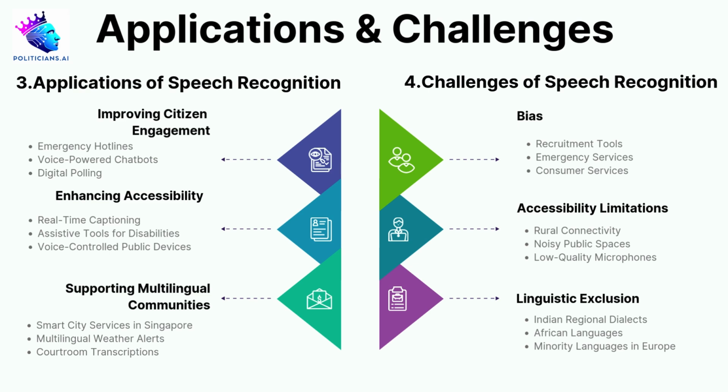Part 3: Real-world applications of speech recognition in public policy. Speech recognition is more than just a technological tool, it's a transformative force in public policy. Here are three ways it can be applied. 1. Improving citizen engagement. Speech AI allows governments to make services more accessible and responsive. Examples: emergency hotlines: speech recognition in US 911 systems helps prioritize distress calls, ensuring efficient emergency responses.